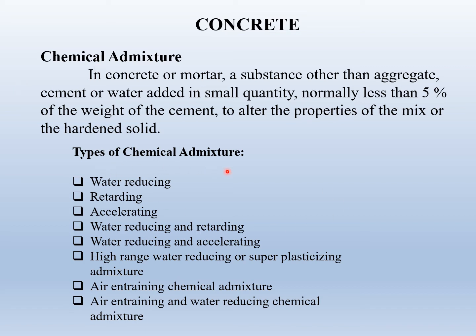Types of chemical admixtures: water reducing admixtures, retarding admixtures, accelerating admixtures, water reducing and retarding admixtures, water reducing and accelerating admixtures, high-range water reducing or superplasticizing admixtures, air entraining chemical admixture, and air entraining and water reducing chemical admixture.